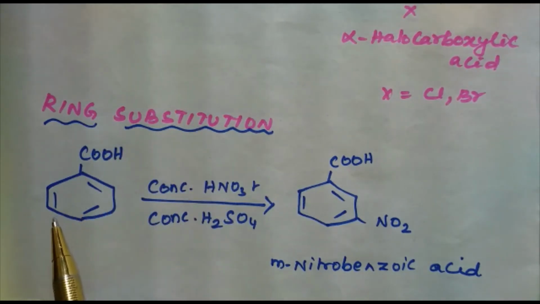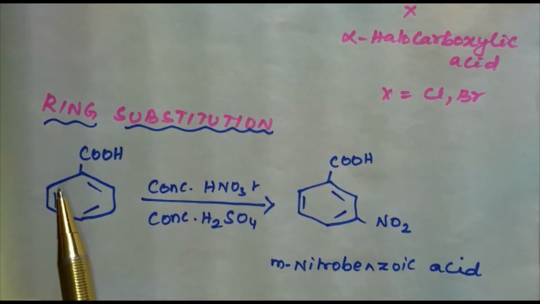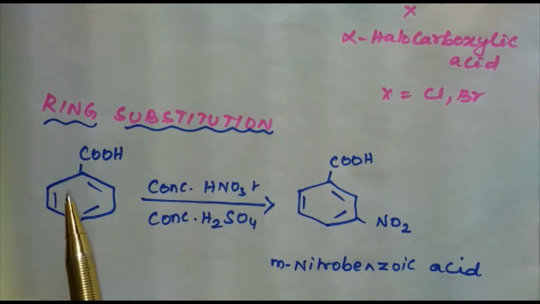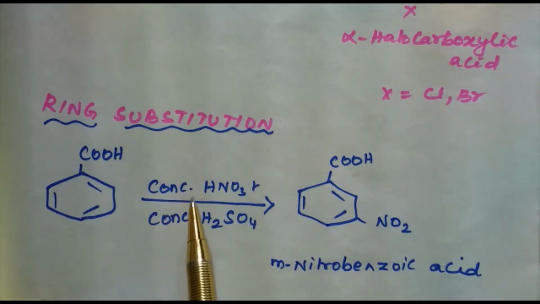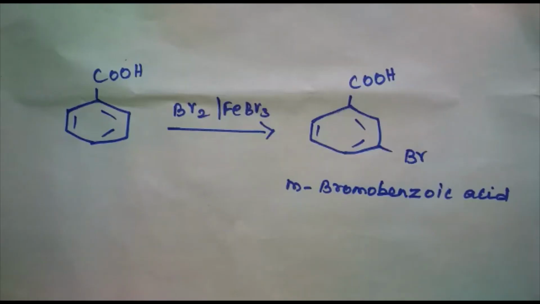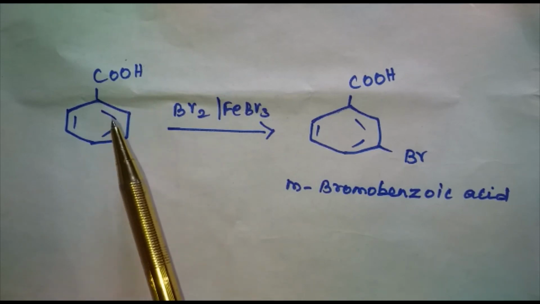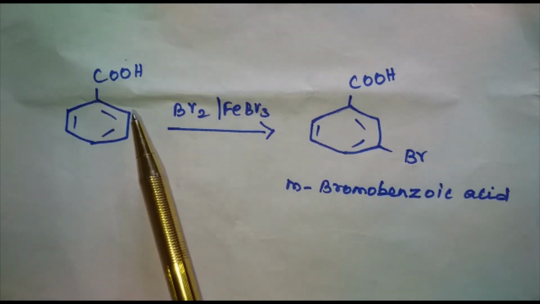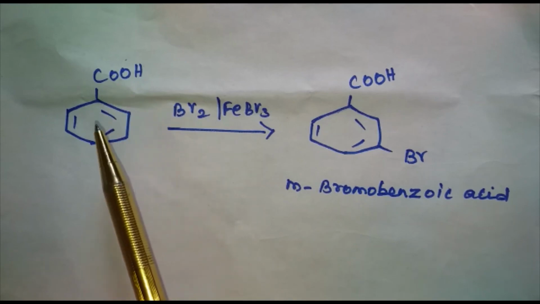Now let's see the nitration of aromatic carboxylic acid. This undergoes electrophilic substitution reaction. In this, the nitrating mixture is concentrated HNO3 and concentrated H2SO4. The NO2 group enters the meta position, and the product is meta-nitrobenzoic acid.